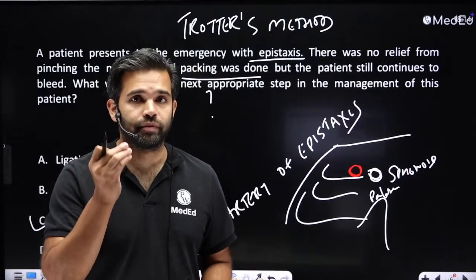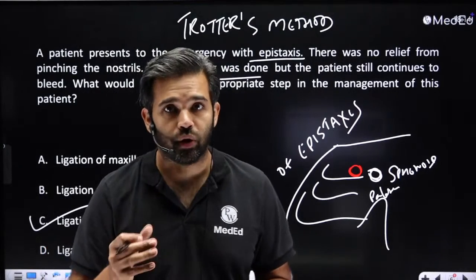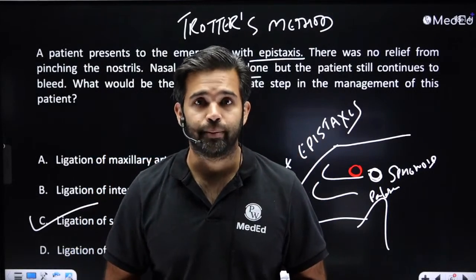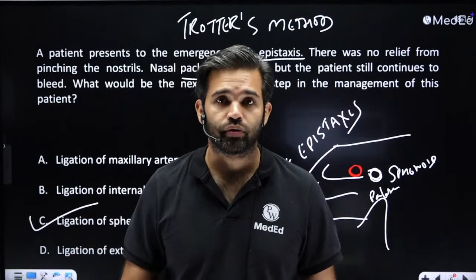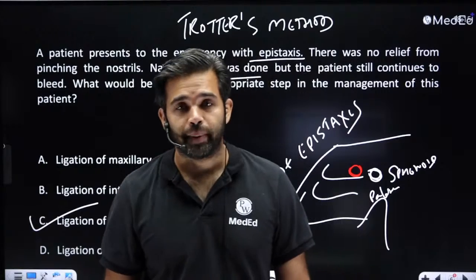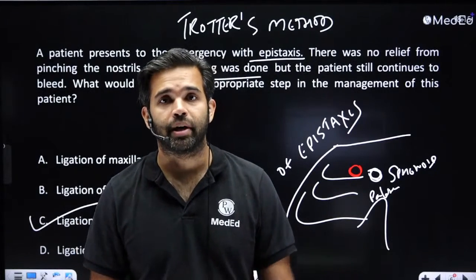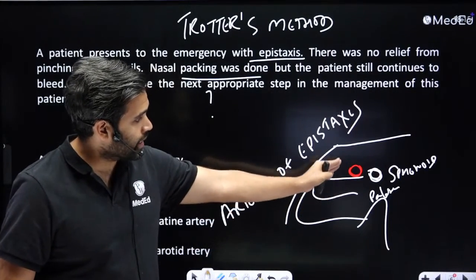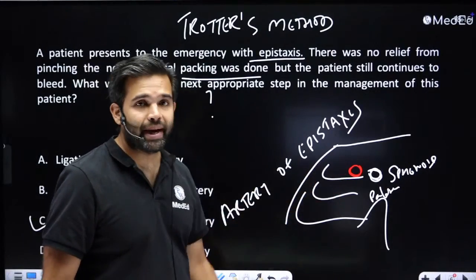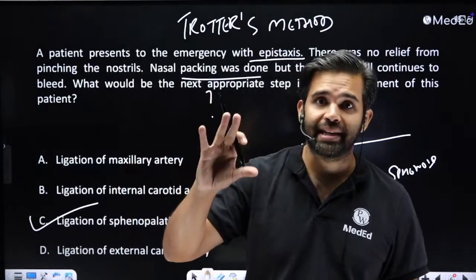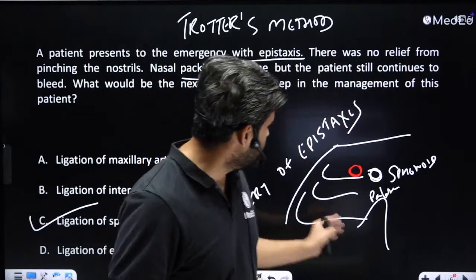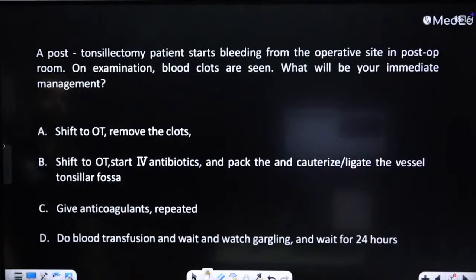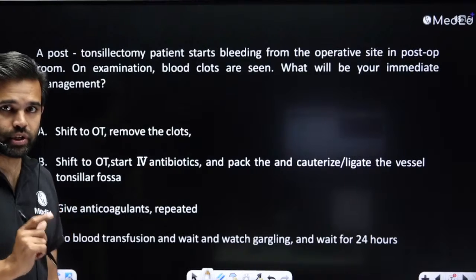The anterior lip of the sphenopalatine foramen is also a source of growth for the juvenile nasopharyngeal angiofibromas. Okay, that is where the JNA grows from, the anterior lip of the sphenopalatine foramen, and it is fed very well by the sphenopalatine artery, and the sphenopalatine artery is just in front of it, between the sphenoid and the palatine, in the sphenopalatine foramen area, right behind the superior meatus. Lots of S: superior meatus, sphenopalatine foramen, sphenopalatine artery, all of that. Okay, so this is clear. Now here, this is a bit of a confusing one, so I'm going to let you answer it.